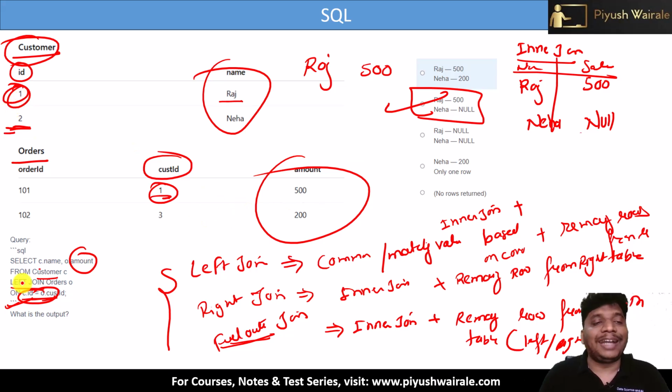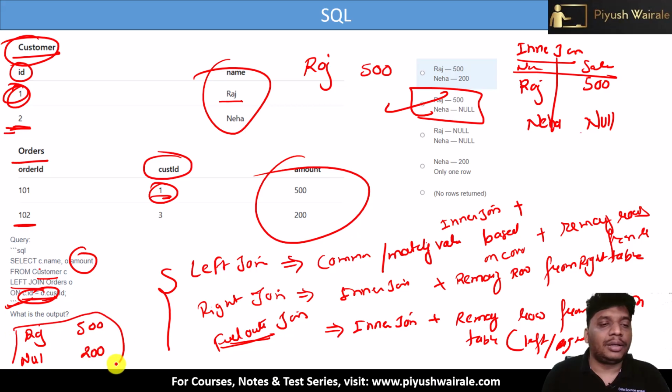But if I perform the right outer join, in that case what will happen? Here I have Raj and here I have 500 as output. In the case of right outer join, the remaining rows from the right table, the orders table here. What we are projecting is name, and we don't have a name in the orders table, so that will be null. And here we are going to get 200. This is right outer join, right join.